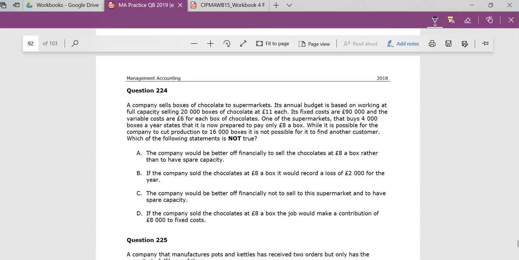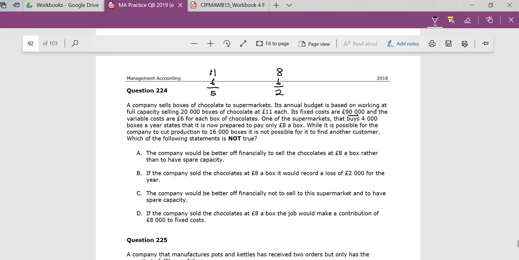Similar scenario, a company sells boxes of chocolates, annual budget on working at full capacity is £11. So that's what we intend to sell these things for. So currently we want to sell them for £11. This is the fixed cost, 90, and the variable cost is 6. So we're potentially trying to get some contribution of 5. One of the supermarkets that buys 4,000 boxes can't do it anymore, and all they want to do is pay 8. So technically they want to give us 8 for something that costs 6. So still a potential contribution of 2.